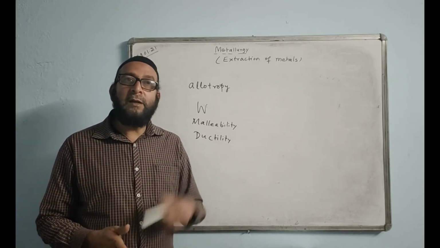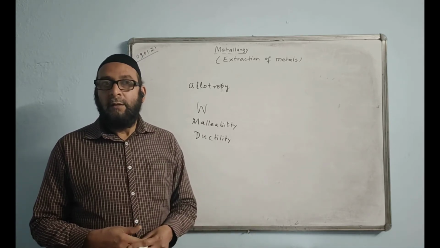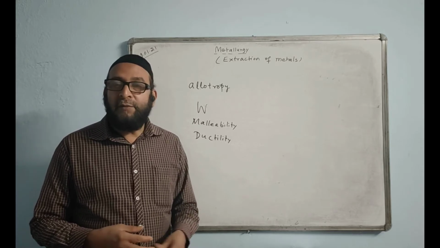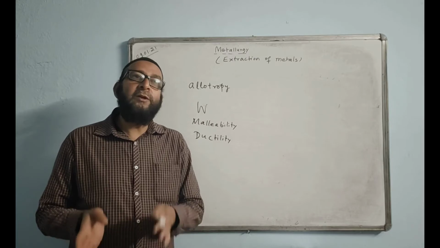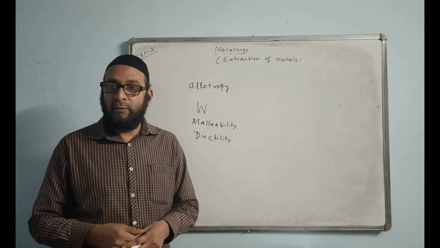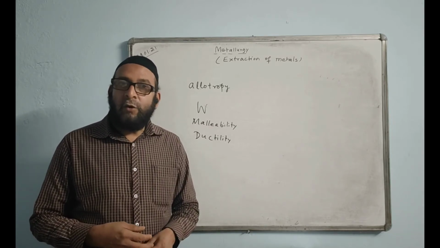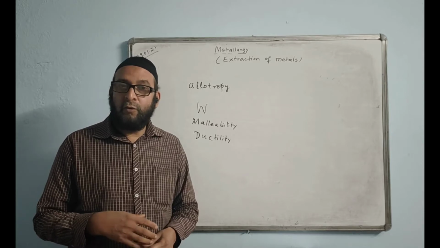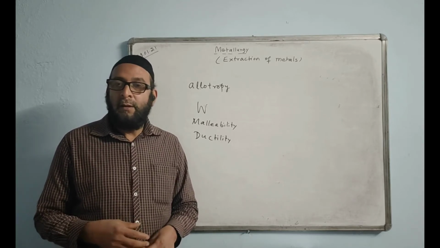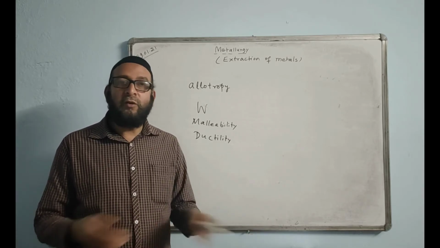So generally metals are sonorous and non-metals are non-sonorous. Can we have any metal that's non-sonorous? Again, the answer is mercury. Mercury is a liquid, so definitely it will not make any sound when you hit it. The sound should be sharp, with a high pitch, not a flat sound. So mercury is non-sonorous.